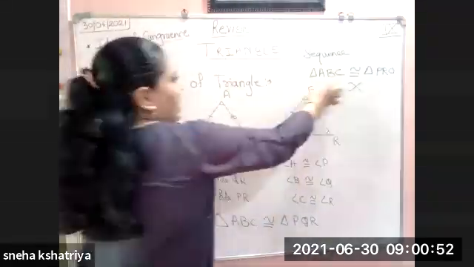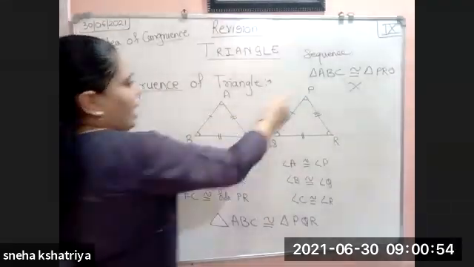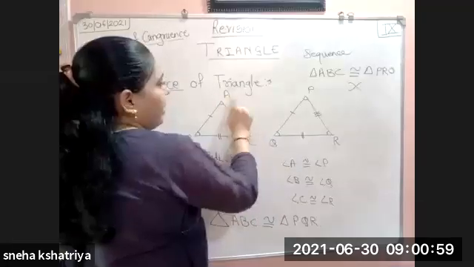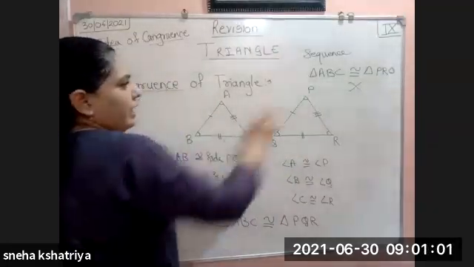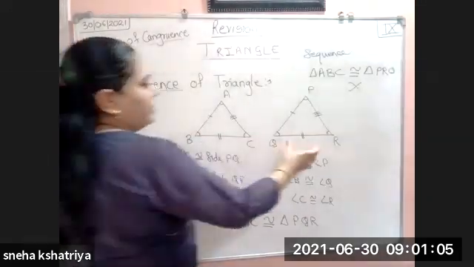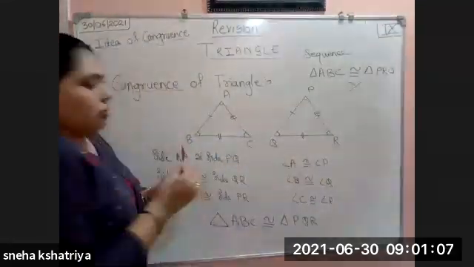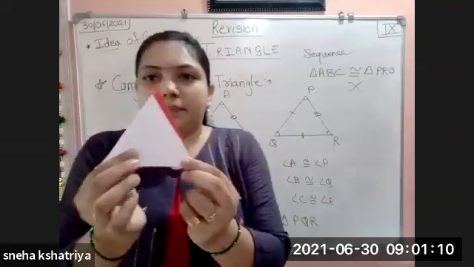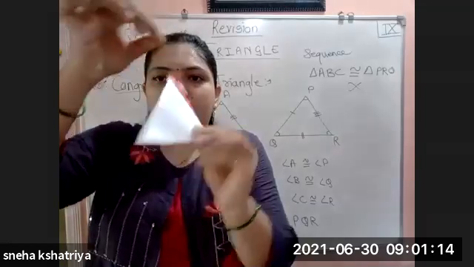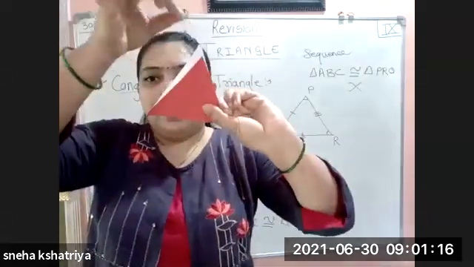See here, ABC, ABC, and instead of PQR, PRQ. So one vertex we have kept the same: instead of A, P. That vertex is the same, A and P are the same. Only we have to take BC, so second I have taken QR. So one vertex I have kept the same, but in the other two vertices there is a difference. See here, the red part comes outside and here the white part comes outside.